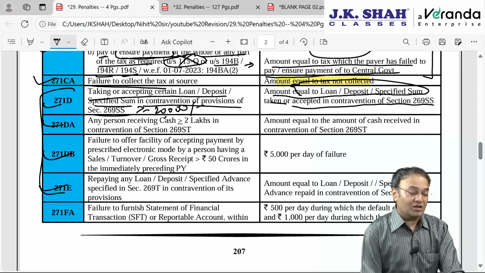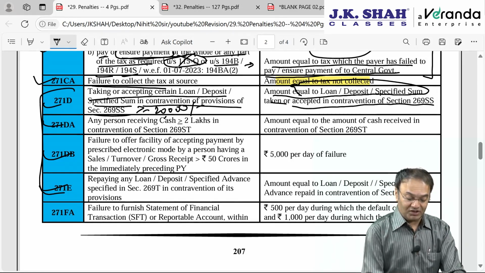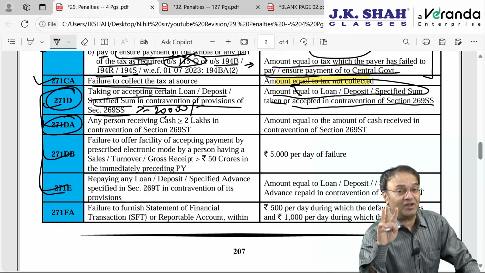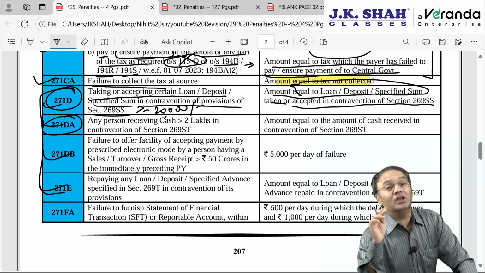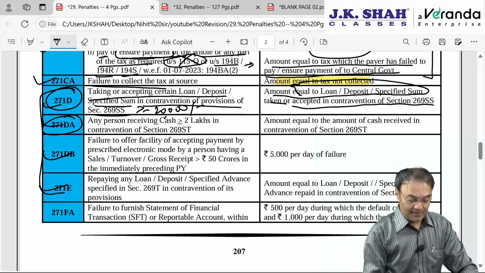Up to 1,99,999 is fine. If 2 lakh or more than 2 lakh is received in cash, then next penalty. 271D talks about taking or accepting loan deposit or specified sum or specified advance in violation of 269SS. That means 20,000 or more than 20,000 is accepted as advance.